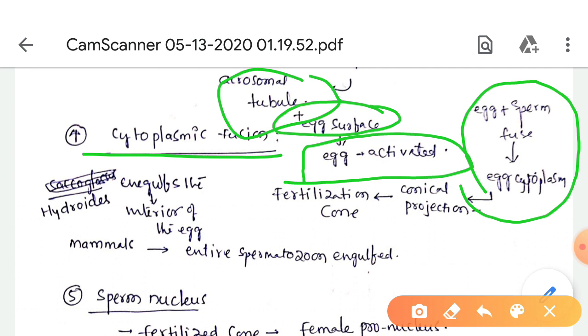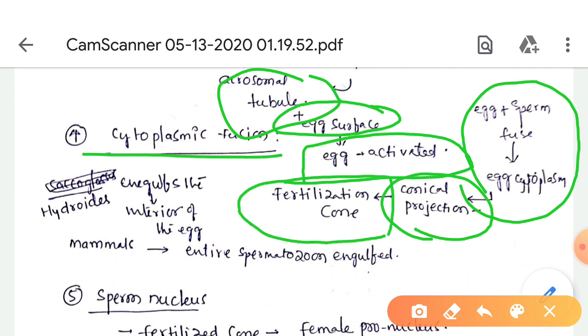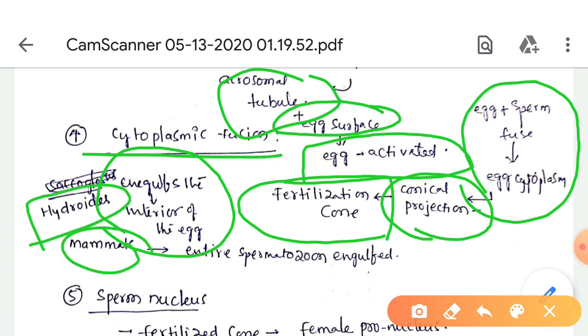As the fusion is made, the egg cytoplasm at this point bulges out as a conical projection, called the fertilization cone. The fertilization cone gradually engulfs the sperm into the interior of the egg in Hydractinia, and in some mammals the entire spermatozoon is engulfed by the egg cytoplasm.